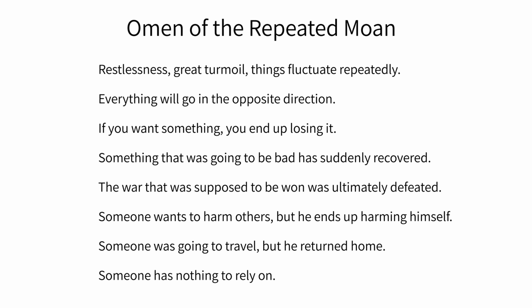Restlessness, great turmoil. Things fluctuate repeatedly. Everything will go in the opposite direction. If you want something, you end up losing it. Something that was going bad has suddenly recovered. The war that was supposed to be won was ultimately defeated. Someone wants to harm others, but he ends up harming himself. Someone was going to travel, but he returned home. Someone has nothing to rely on. To judge the final good or bad, we still have to judge according to the specific course.